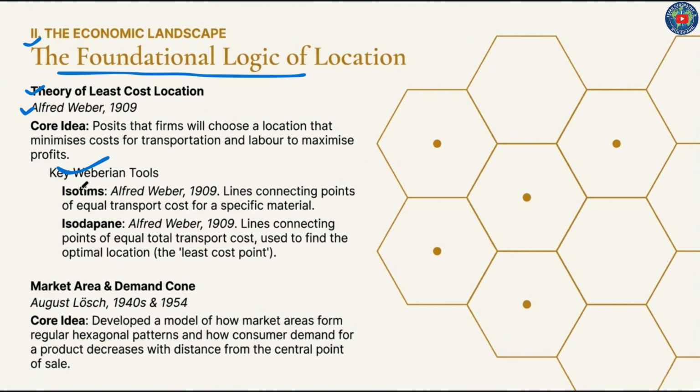Key Weberian tools: isotims, Alfred Weber, 1909. Lines connecting points of equal transport cost for a specific material. Equal transport cost lines are known as isotims.